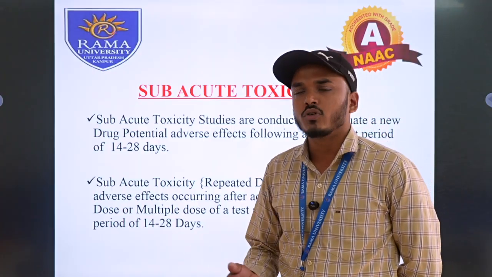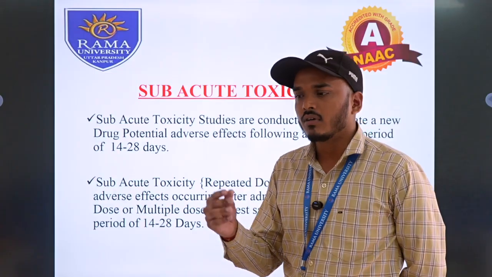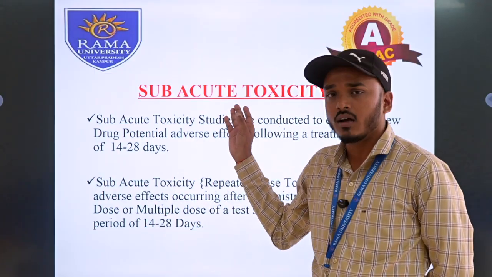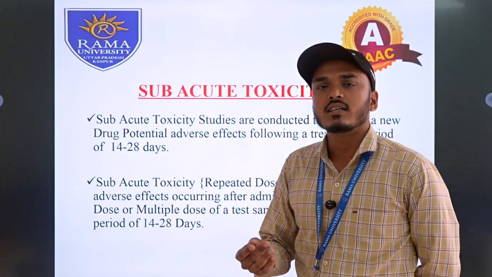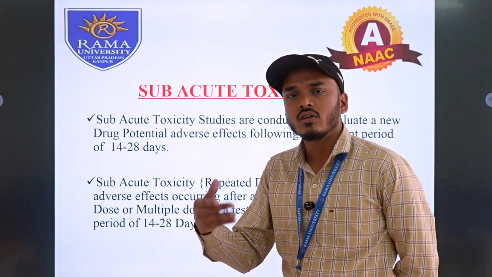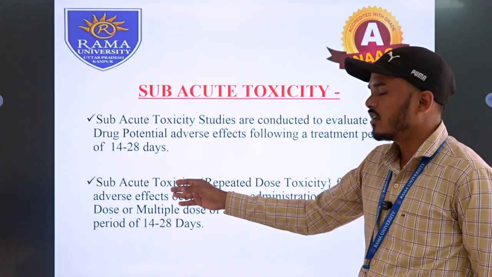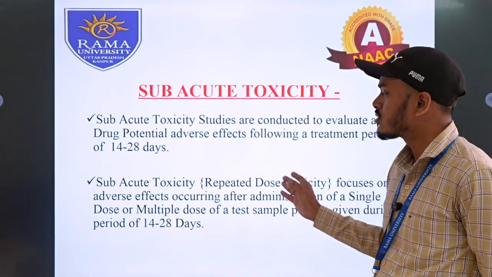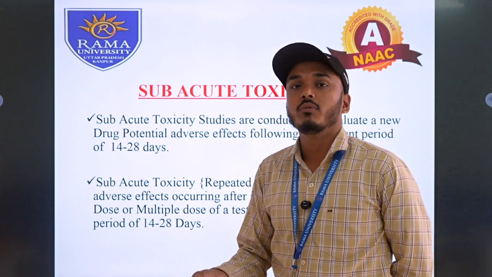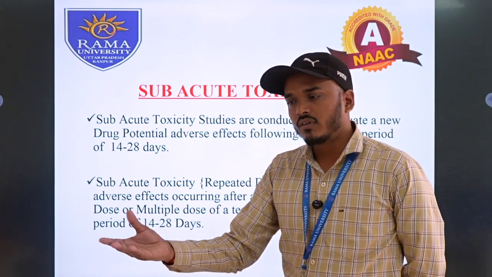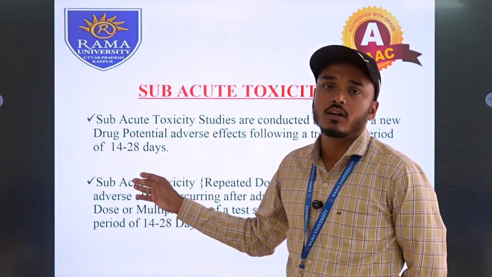If we are doing any project studying animals, then we assess the toxicological potential of subacute toxicity in the liver, kidney, heart, lungs, spleen, pancreas, and all these vital organs or any other organs. Subacute toxicity is also called repeated dose toxicity, showing adverse effects after administration of the dose for 28 days.